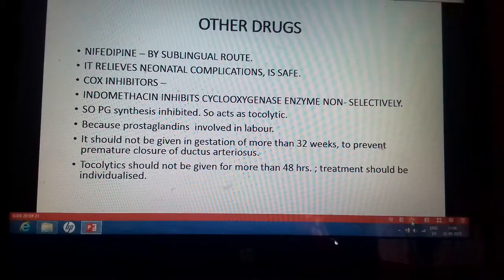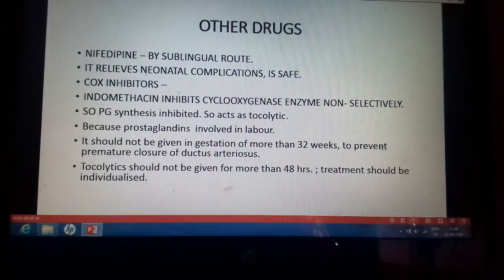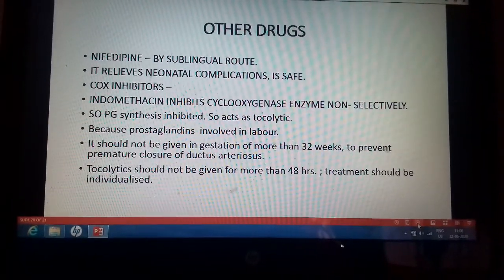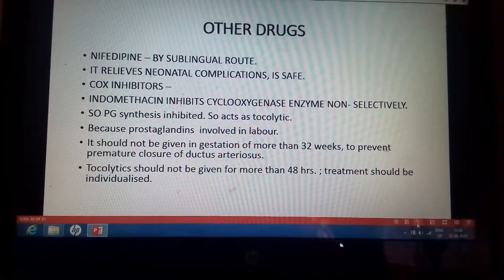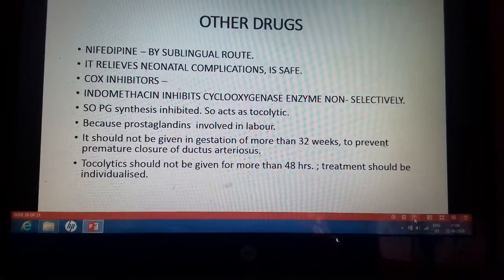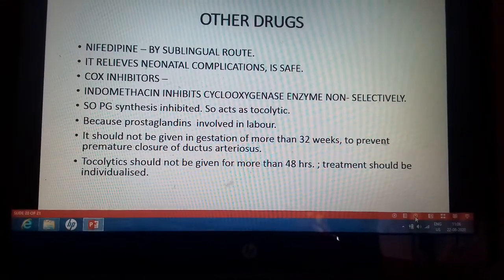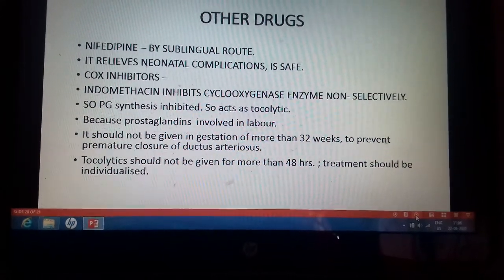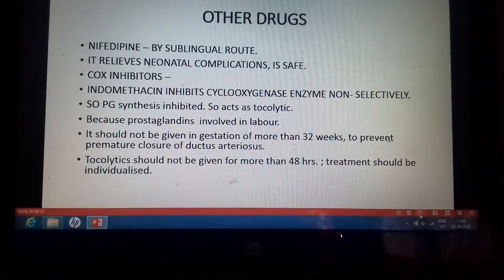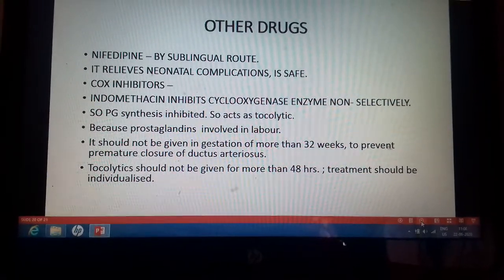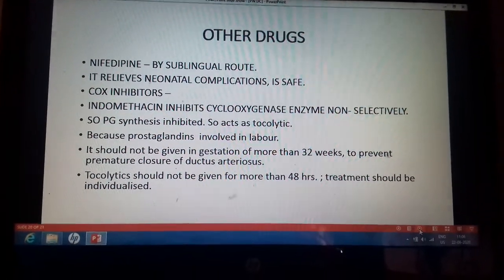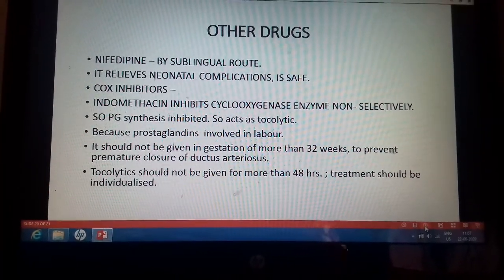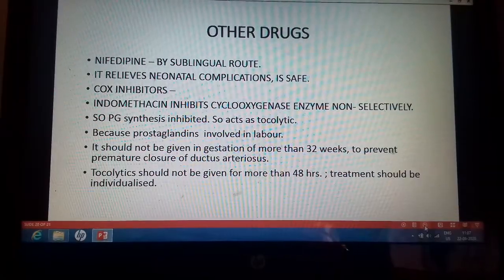Then COX inhibitors or the cyclooxygenase inhibitors. These are indomethacin, which inhibits the cyclooxygenase enzyme non-selectively, and so the prostaglandin synthesis is inhibited. Prostaglandins are uterine stimulants, as you know, and so by inhibiting the prostaglandin synthesis, they act as a tocolytic. Prostaglandins are involved in the initiation of normal labor.